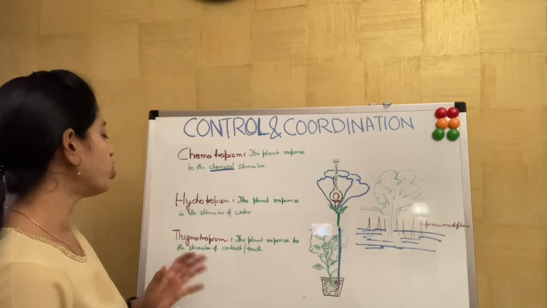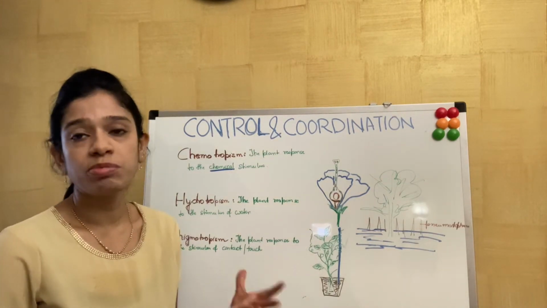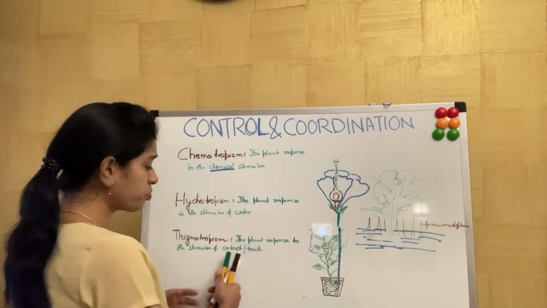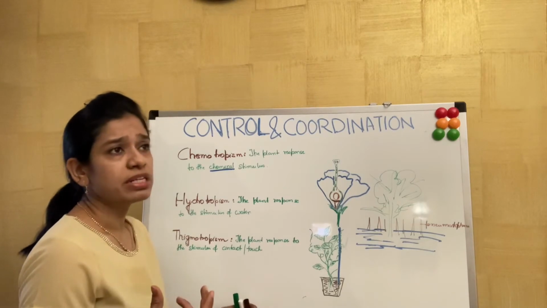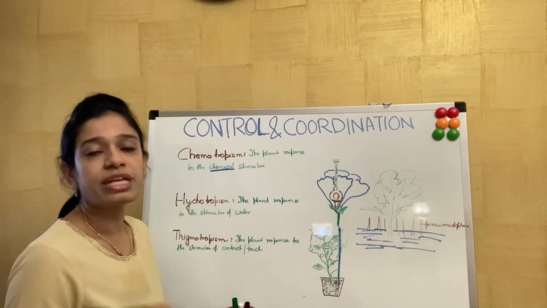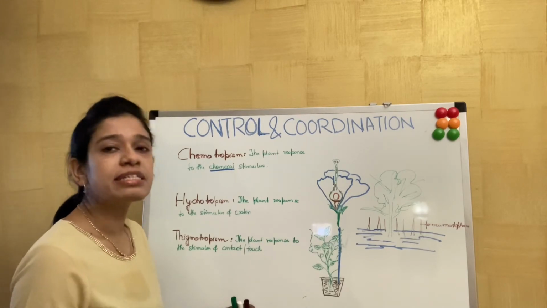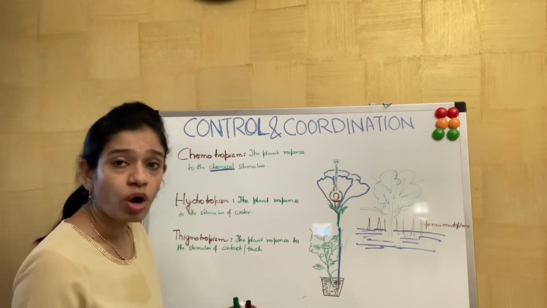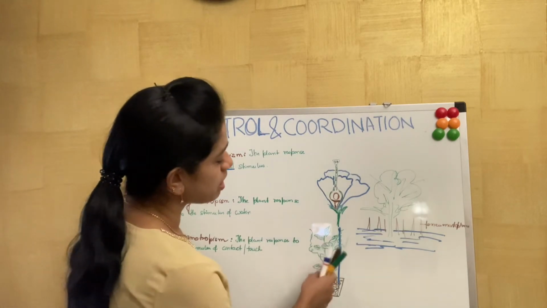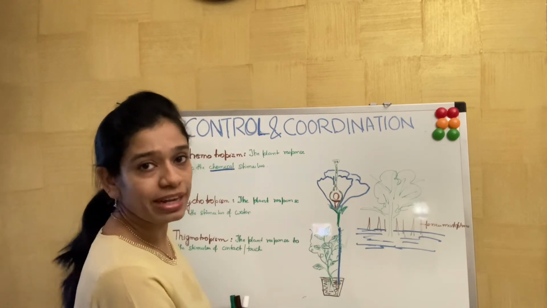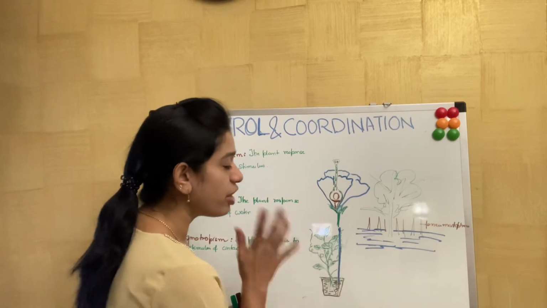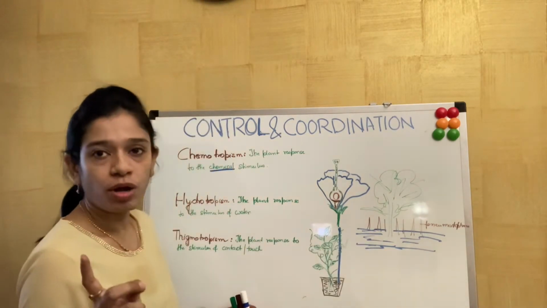The next is thigmotropism. The plant responds to the stimulus of contact or touch. Many plants have tendrils and do not have a very strong stem. They have a weak stem, so they need some support, some contact, to grow. When you put a stick or support next to a climber type of plant, these tendrils go and spiral around this support.